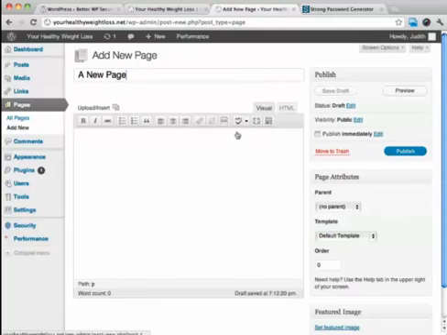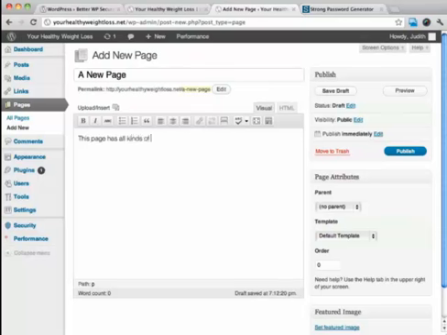And this page has all kinds of good content. Pictures, links, and other goodies.